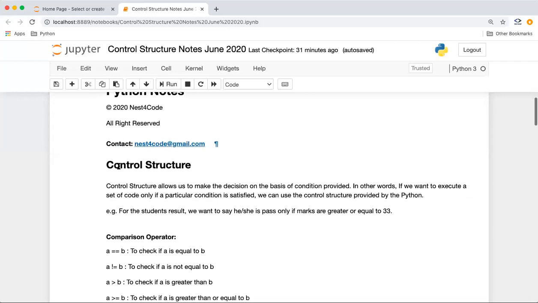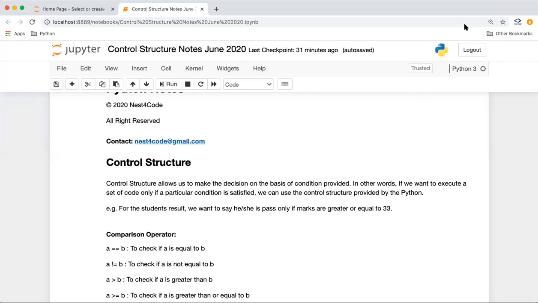So if we go with the theory, based on the condition we want to make some decision, and for this purpose we use these control structures. If the condition is satisfied or not satisfied, as I showed you, there can be two paths, true or false, and based on this there can be different flows.